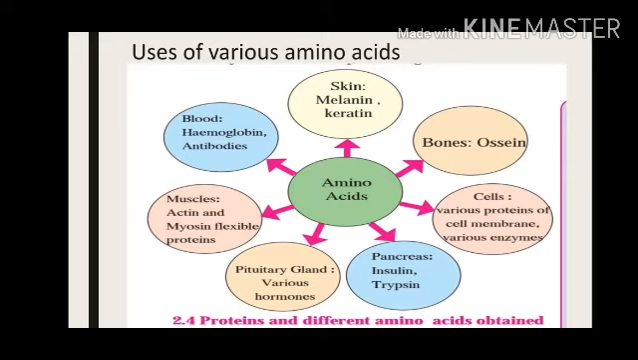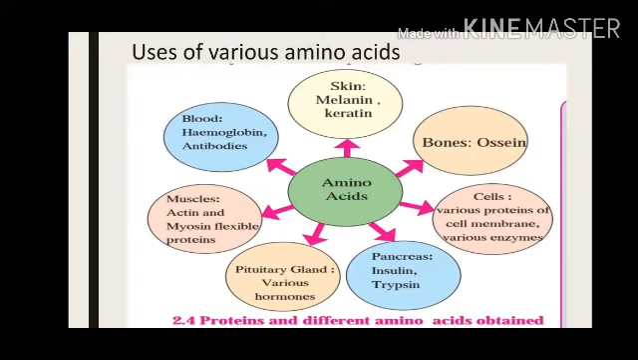Next, in the bones, ossein. Amino acids are used for producing the bone protein ossein. In the cells, various proteins of the cell membrane and various enzymes. All our body cells have a cell membrane. Cells of any part and every part will have a cell membrane. So when the cell membrane of a new cell is produced, for making that cell membrane and different types of enzymes, these amino acids are very important.